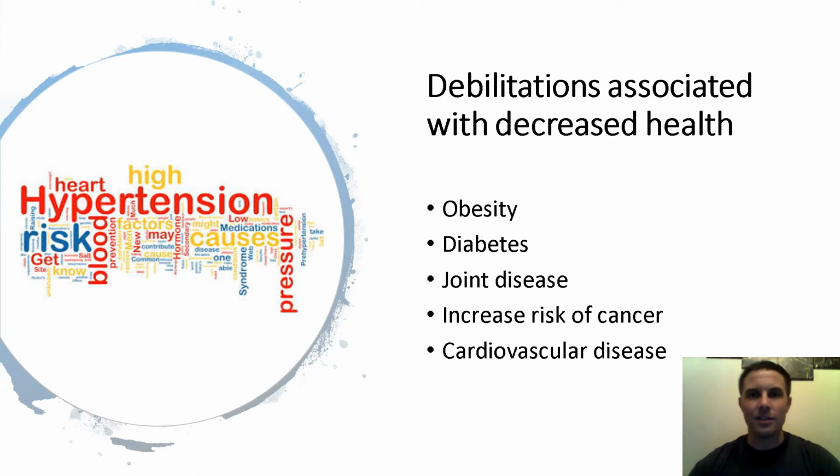Some debilitations associated with decreased health are obesity, diabetes, joint disease, increased risk of cancer, and cardiovascular disease. In some cases, heredity is a contributing factor for predispositions like high blood pressure or cognitive disorders. But you can't negate these factors 100% even with optimal health. All you can do is lower your risk substantially by keeping up with yourself.